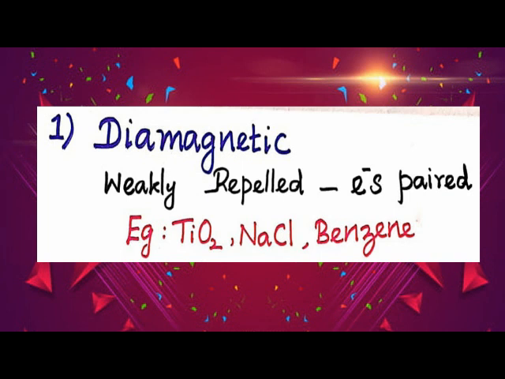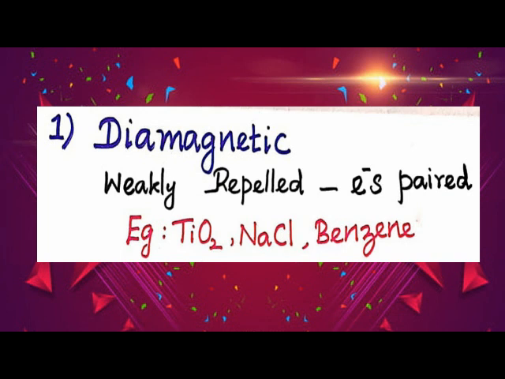What do you know about it? Any substance or solid which has paired electrons and possesses completely filled orbitals, we will say that it has diamagnetic property.